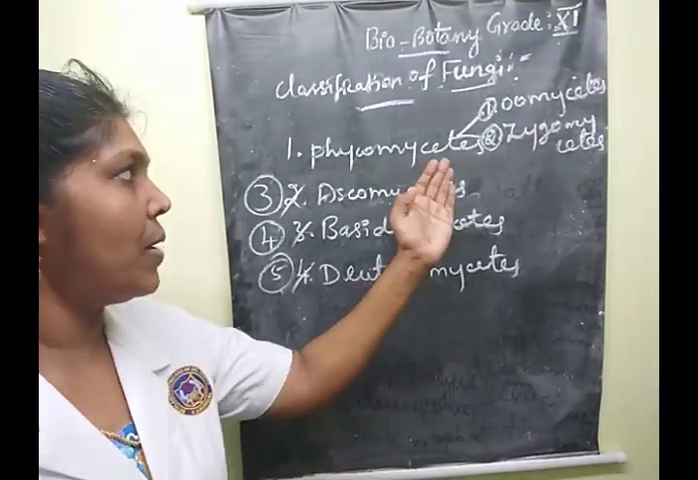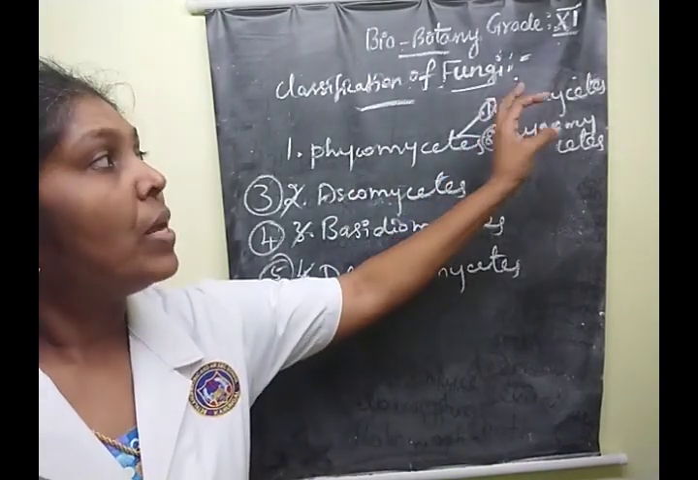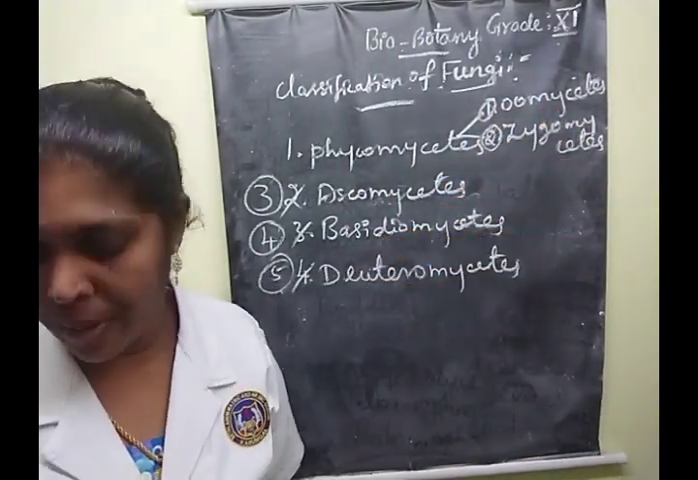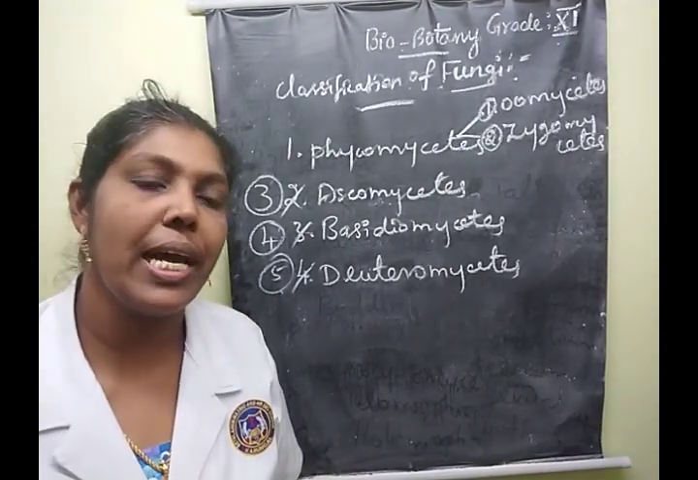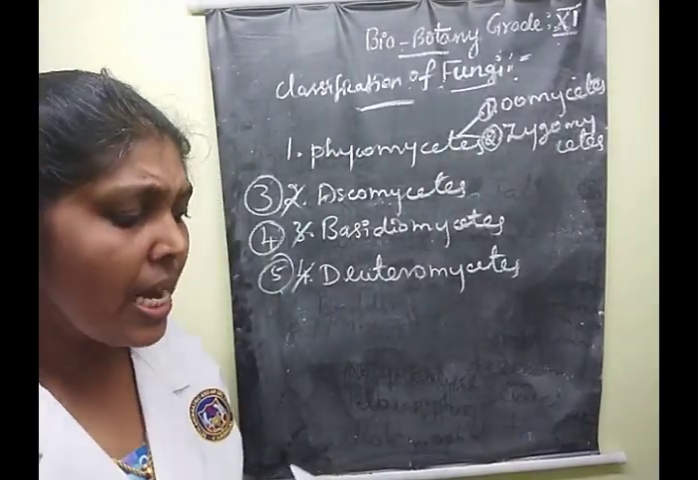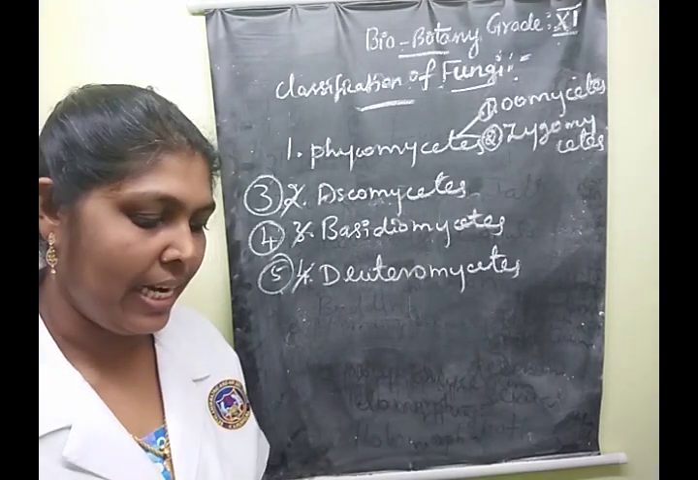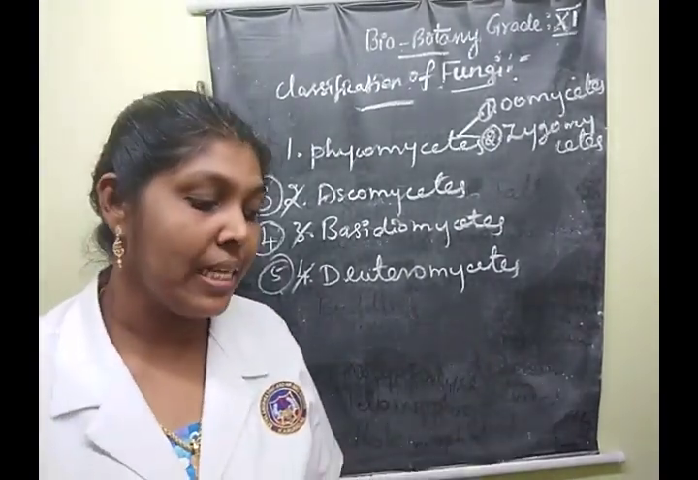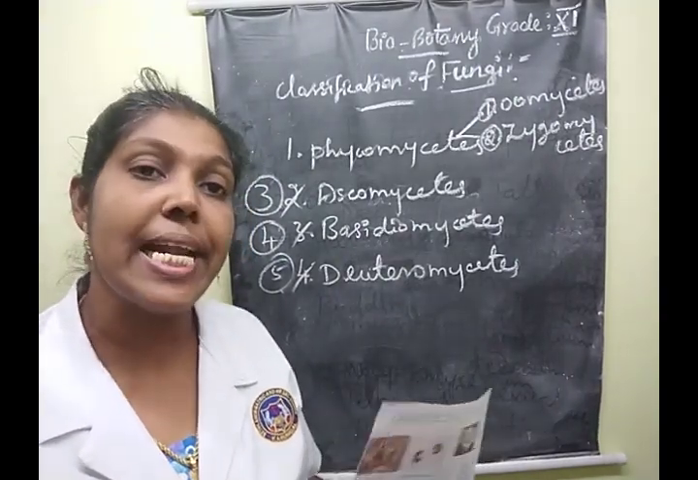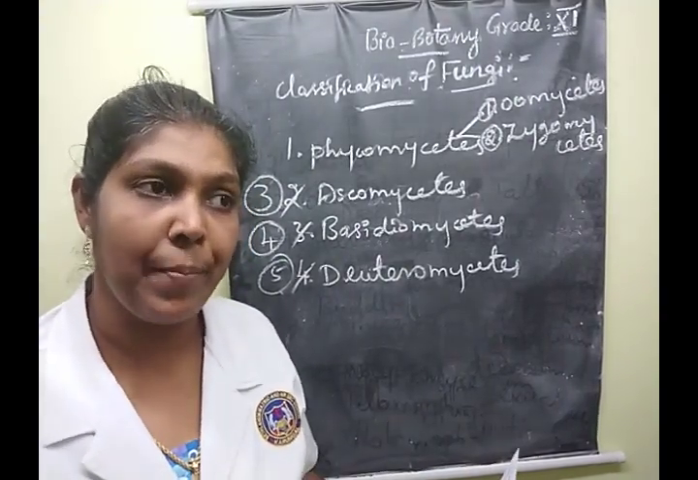Let us learn these one by one in detail, children. What are the salient features of the Oomycetes class? The Oomycetes class has a cenocytic mycelium. Cenocytic mycelium, which you studied in the last class.